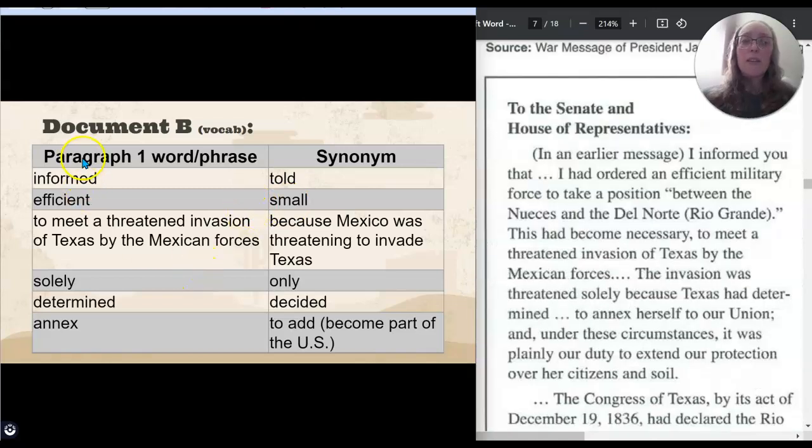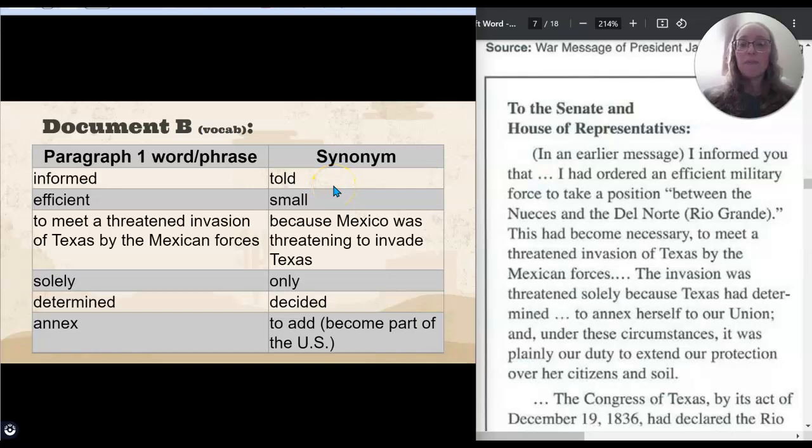As I read this, notice that over here on the slide, you have words like informed that appear in the document. Informed, efficient, this phrase is in the document. And then over here in the other column, if you just go across on that same color line, it's something that means the same thing, a synonym. So informed means told. Efficient means small. And so as I read, if I use a word that you aren't sure of what it means, look over here, it'll probably tell you.